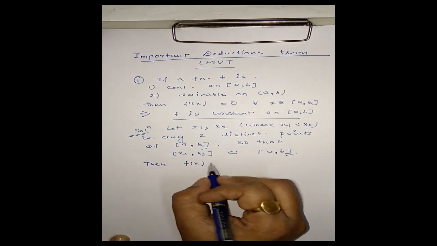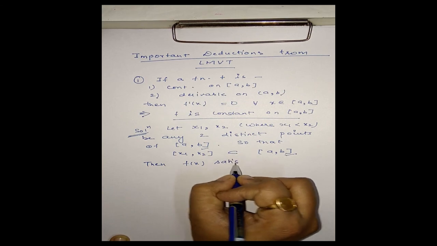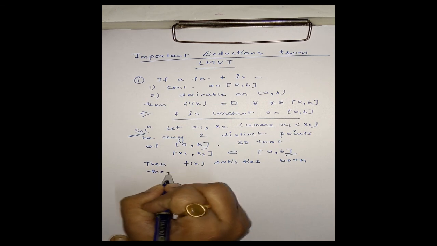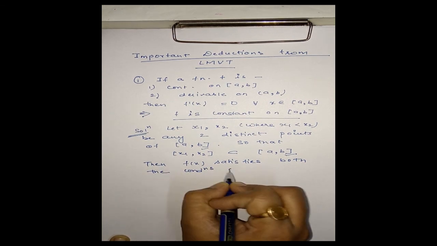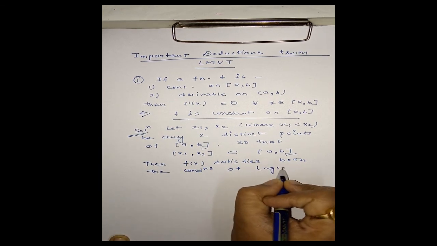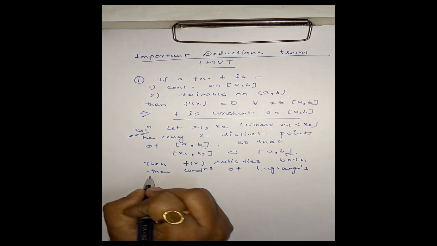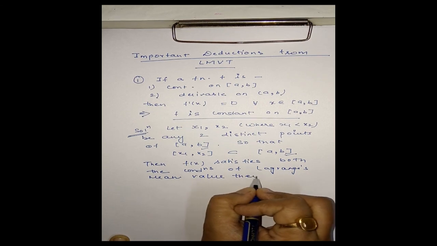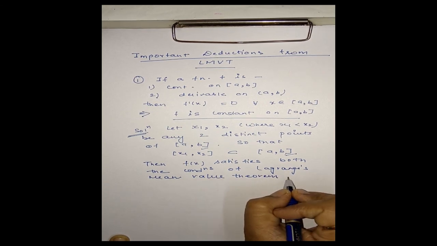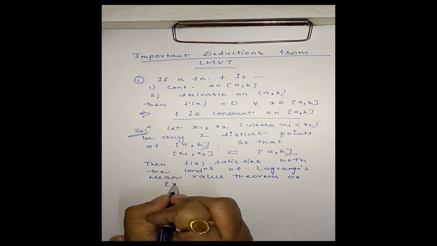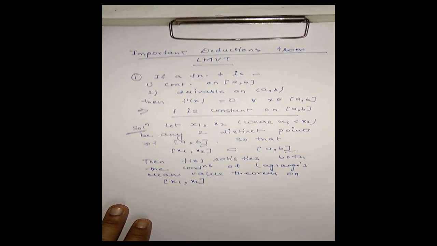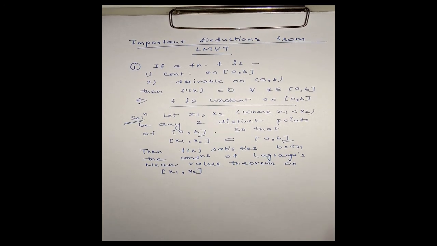Then f(x) satisfies both the conditions of Lagrange's mean value theorem on interval [x1, x2] also, meaning f is continuous on closed interval [x1, x2] and derivable on open interval (x1, x2).